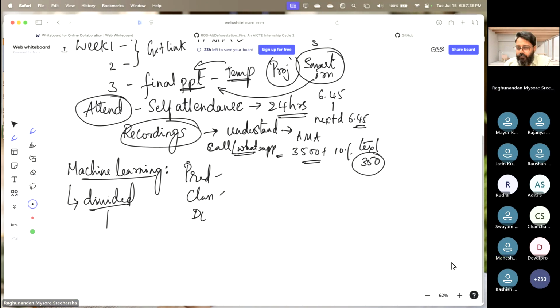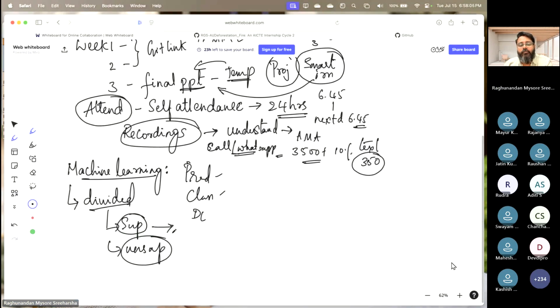Yes, exactly. You have supervised and unsupervised. There are also reinforcement and semi-supervised. Let us not bother about it because we are looking into machine learning. So tell me, what do you understand from supervised learning?